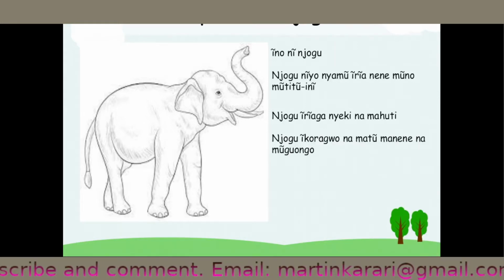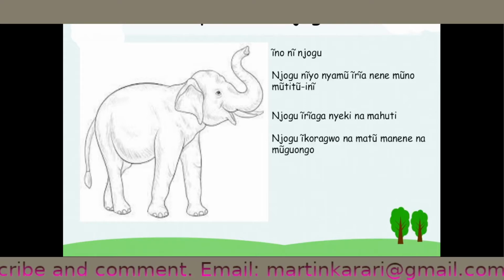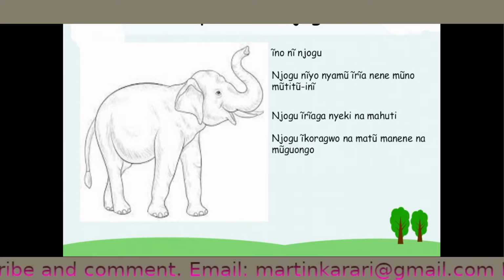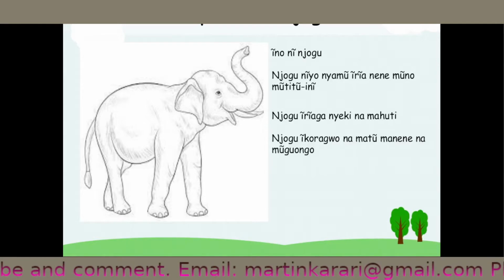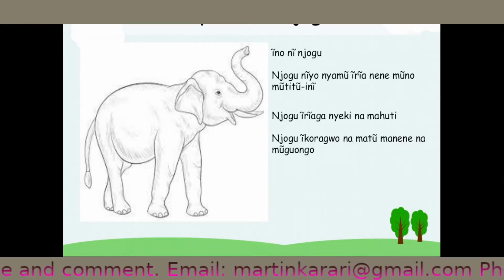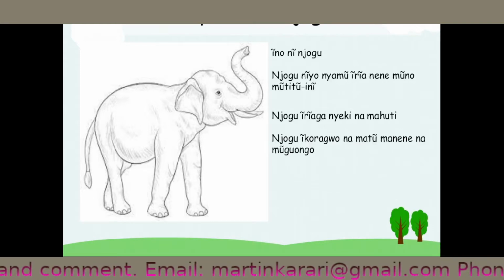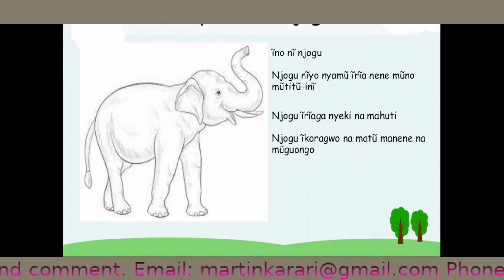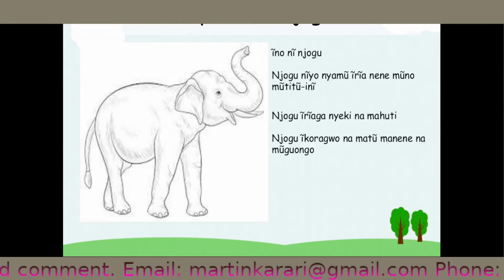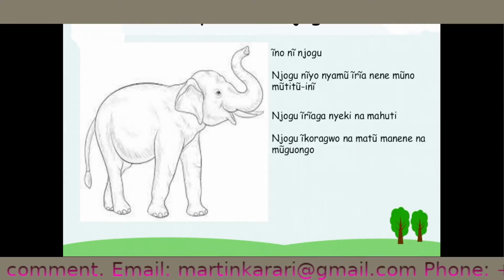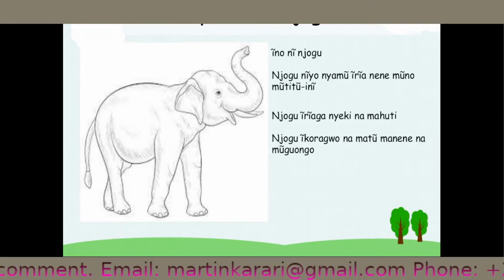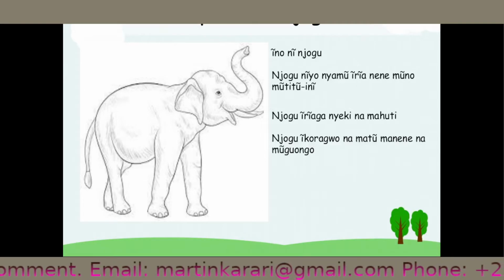Jogu ĩkoragwo na matũ manene na mũguongo. Matũ we said are the ears. Manene we mean bigger. Na muguongo, muguongo is that elephant tusk. Okay, yeah, and the long nose for the elephant.